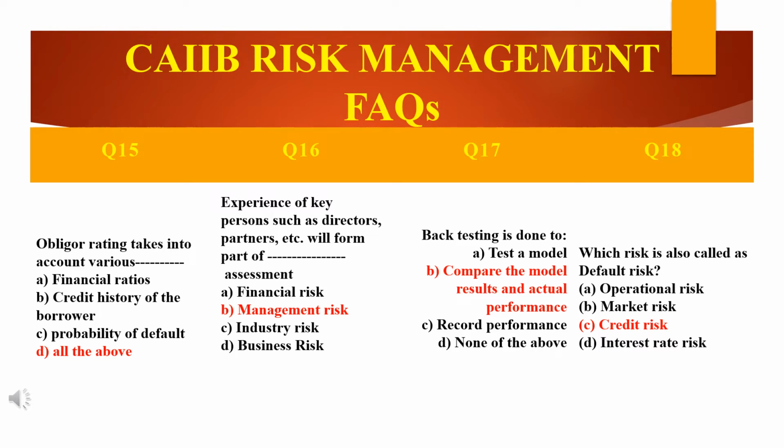The term obligor, not obligator, sorry, I mistook it initially, refers to an entity who is under an obligation to repay the loan or the investment. So obligor rating is a general assessment based on financial and other features or traits, including previous defaults, to arrive at the current probability of default. Thus the answer is D, all of the above.